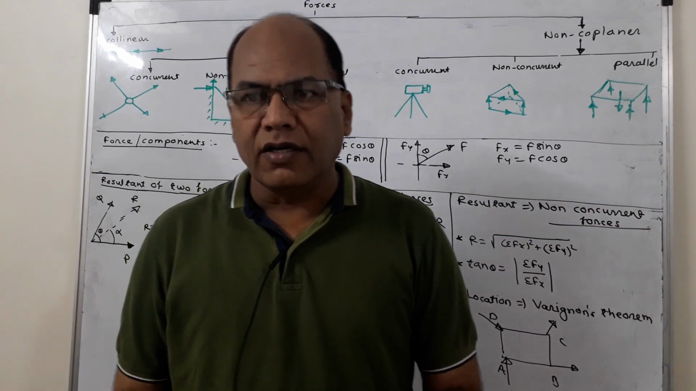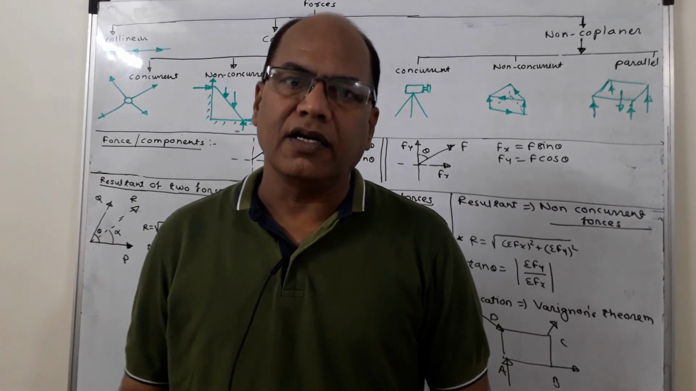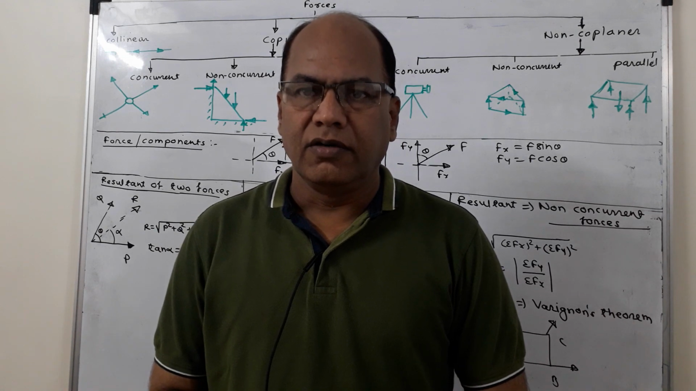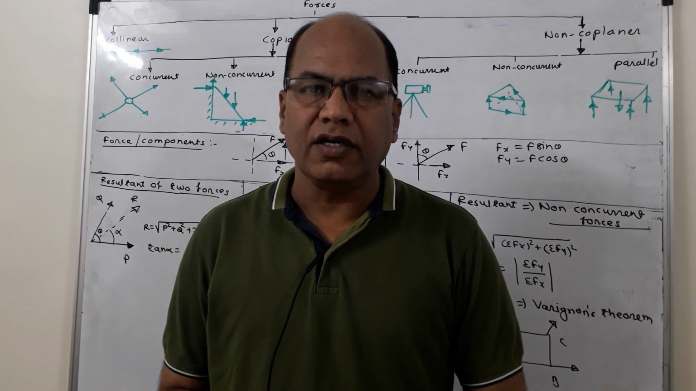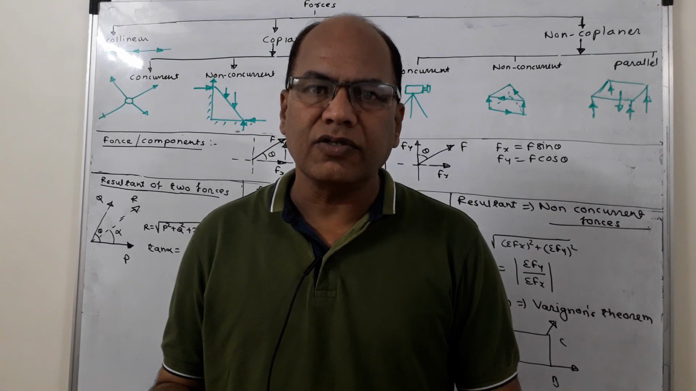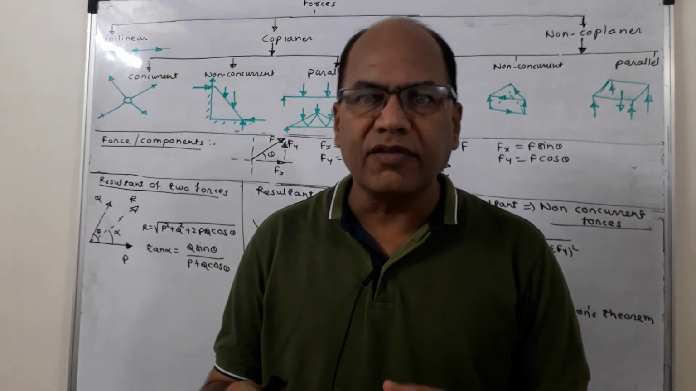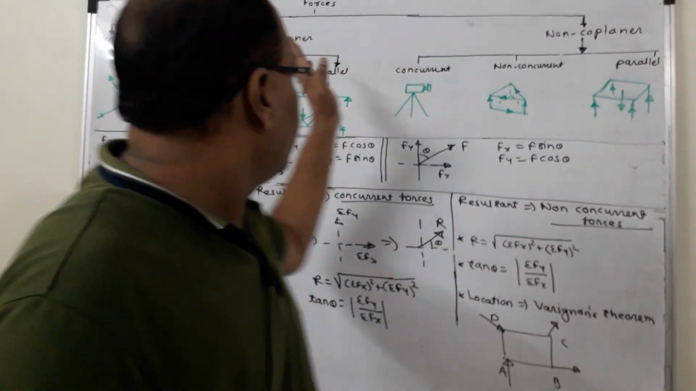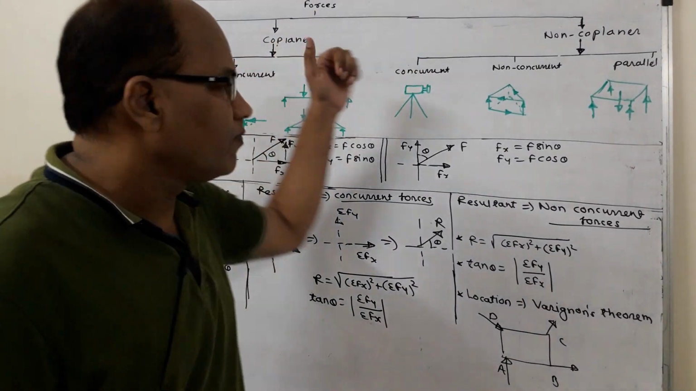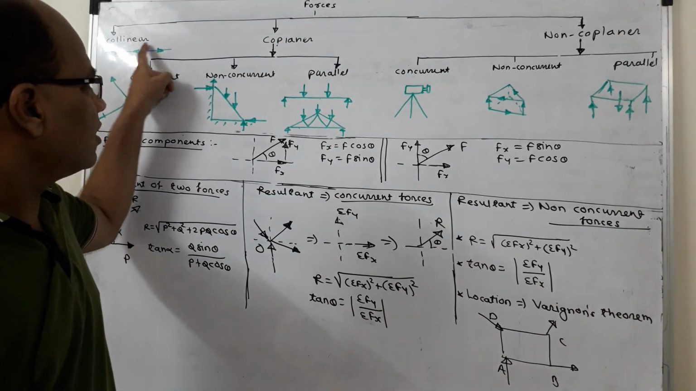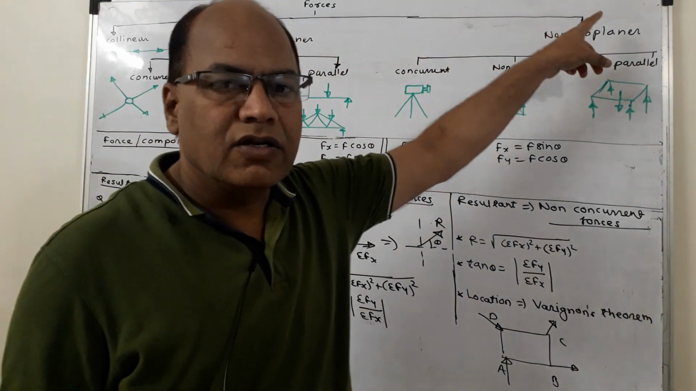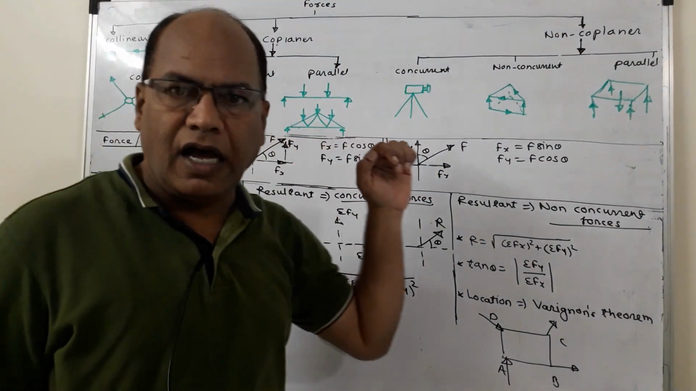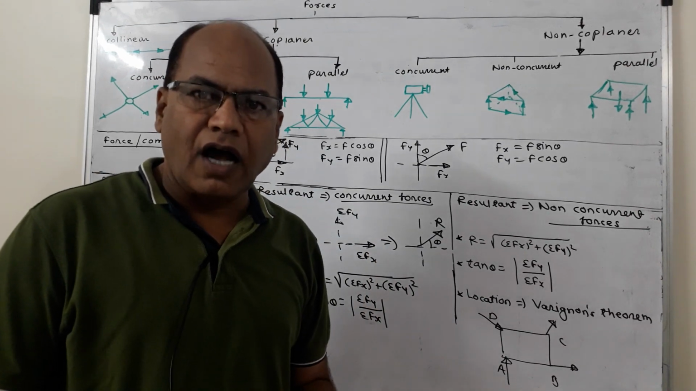But again, the given body, object or particle may be subjected to a single force or a number of forces. When there are a number of forces acting on a body, it is said that the body is subjected to a system of forces. There can be different types of systems of forces, and I have classified them into three types. First is the collinear forces, second is the coplanar forces, and third is the non-coplanar forces.